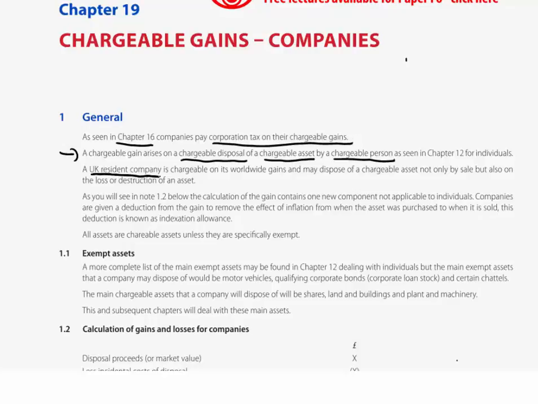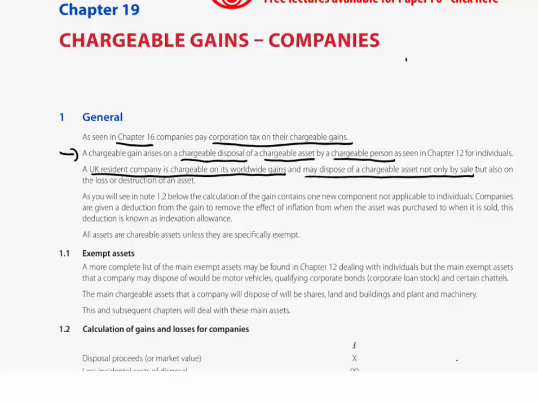So a UK resident company is chargeable on its worldwide gains, not that we're going to have an issue with our syllabus in terms of overseas assets, and may dispose of a chargeable asset, not only by sale, but this of course is the single most likely issue you are ever going to have to deal with in an examination question involving capital gains and companies.